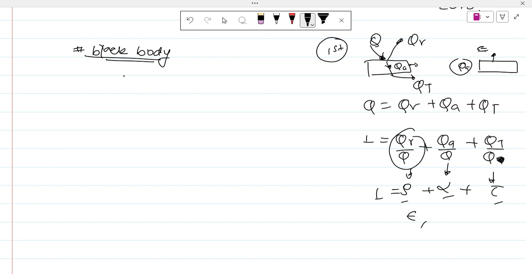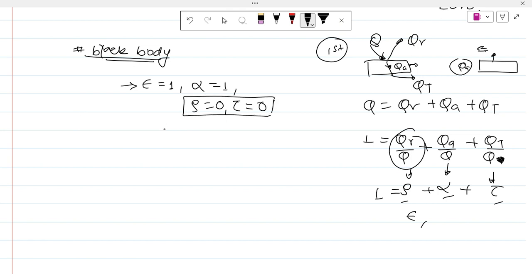For a black body, our emissivity is 1 and our absorptivity is 1. It will absorb everything, but it won't reflect any, and it won't transmit any. So this is our black body.